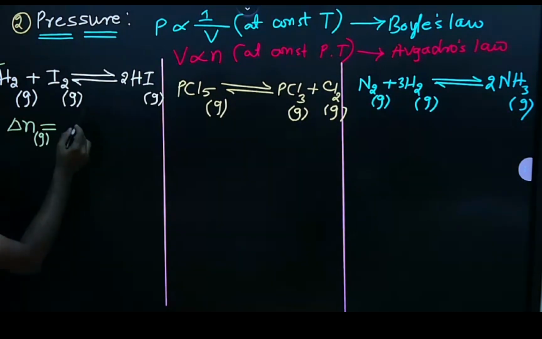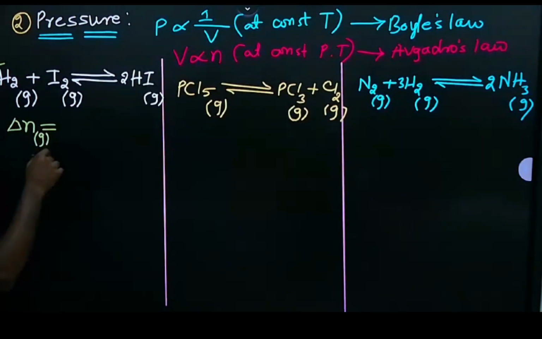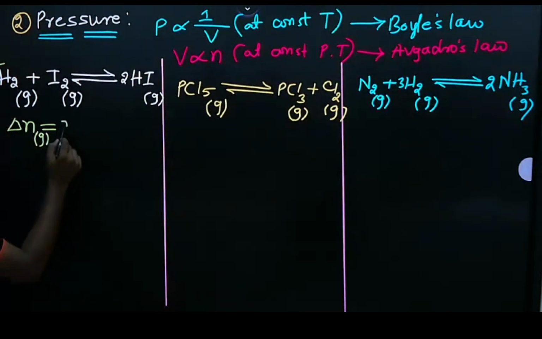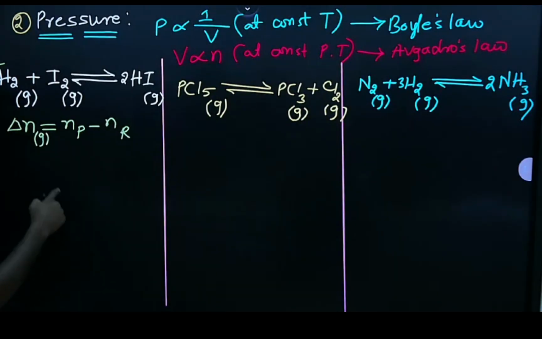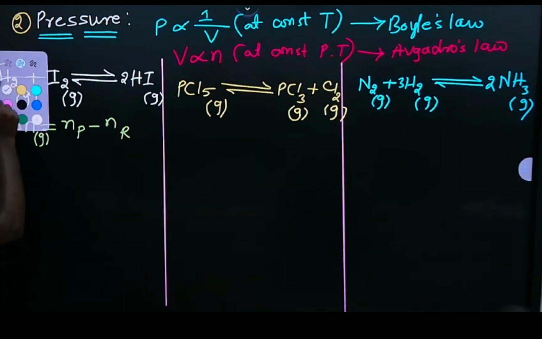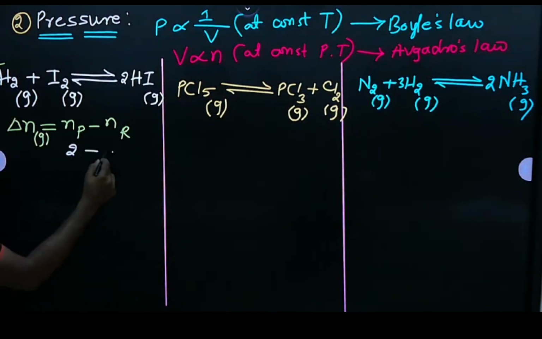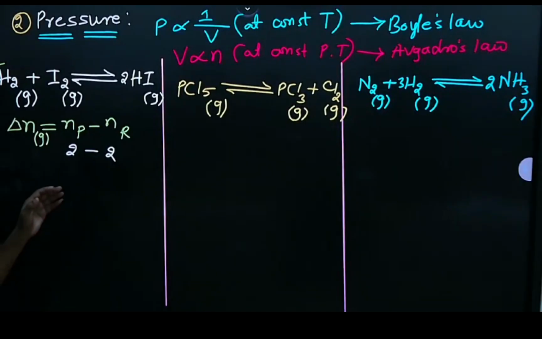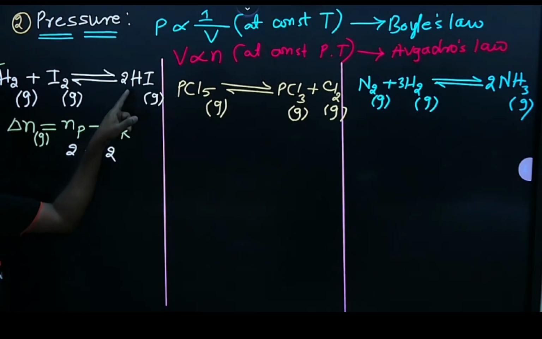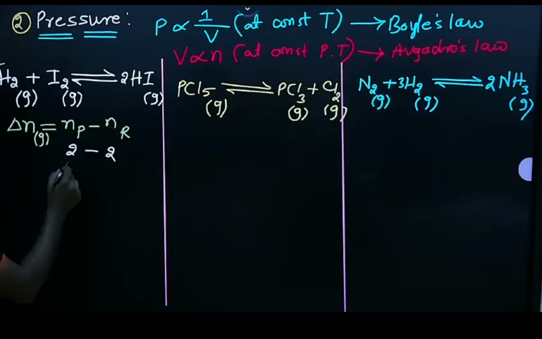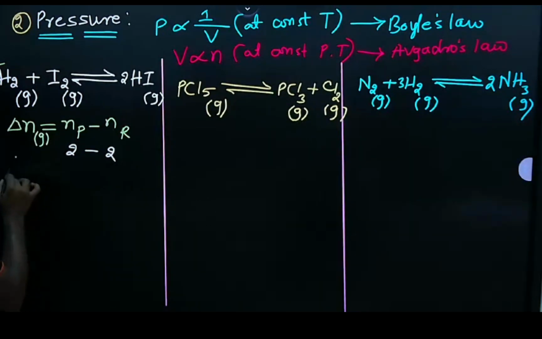For this, products minus reactants, Np minus Nr, gives the difference in number of moles. Tell me how many? Here 2, here 2. Here 1 mole of hydrogen and 1 mole of iodine, here 2 moles of hydrogen iodide. So total here 2, here 2. Then delta n becomes 0.